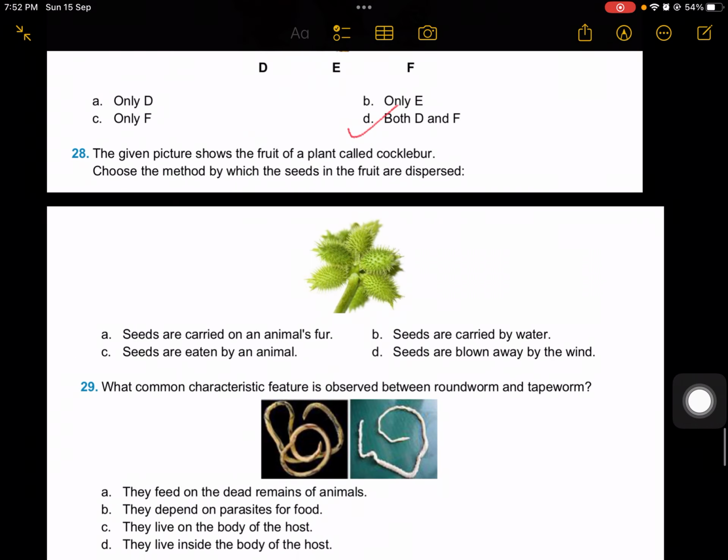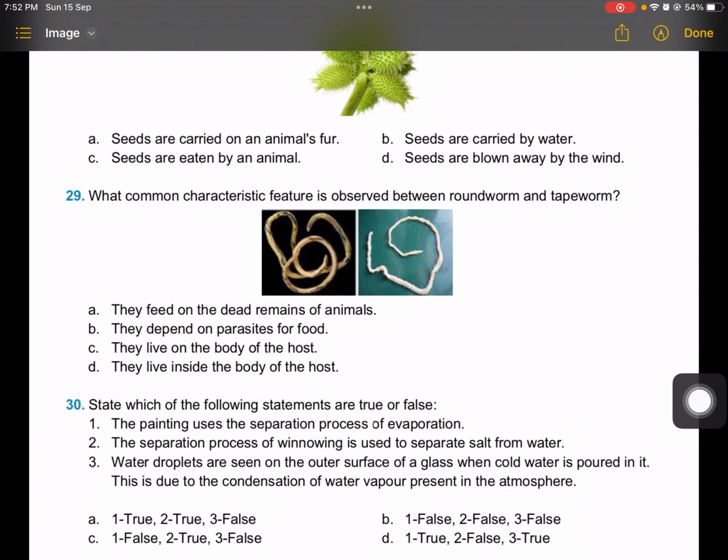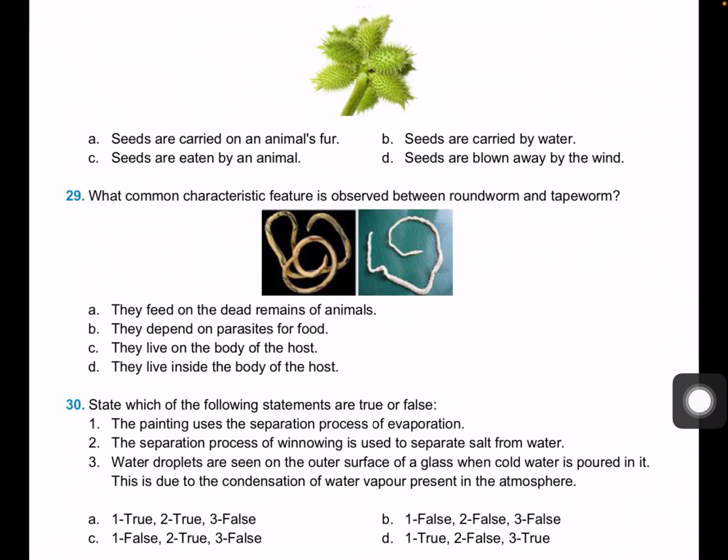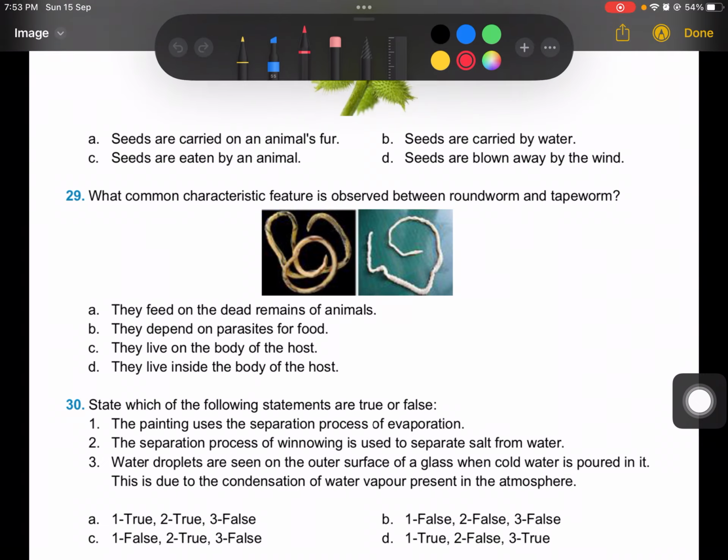Question number 28. The given picture shows the fruit of a plant called cocklebur. Choose the method by which the seeds in the fruit are dispersed. So see the figure first. Seeds are carried on an animal's fur. Seeds are carried by water. Seeds are eaten by an animal. Seeds are blown by the wind. So option A is the right answer for this question.